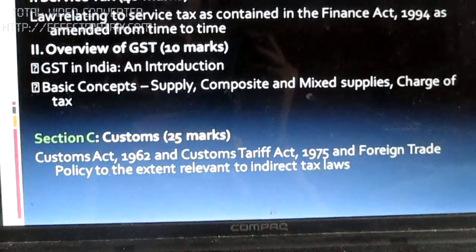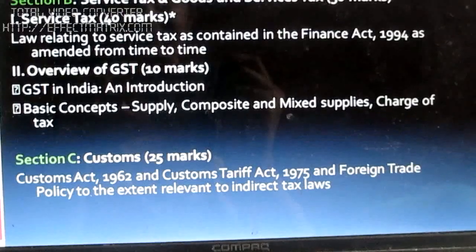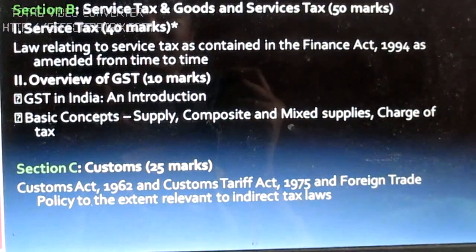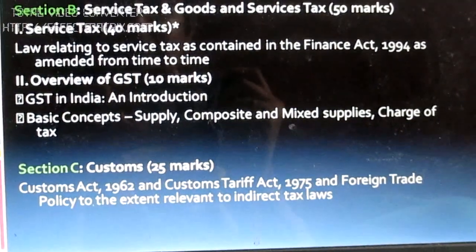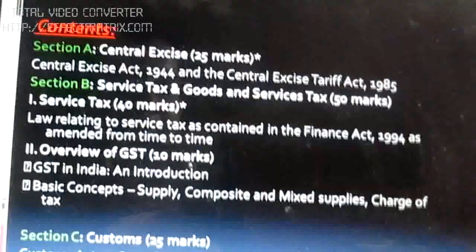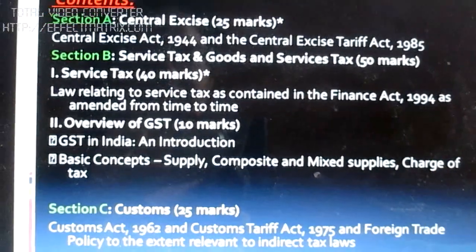Now there is a good news as well. Don't be sad, my friends. Just because ICAI has included 10 marks of GST doesn't mean that everything will remain the same. It has also excluded some parts. Now let us see what that is.